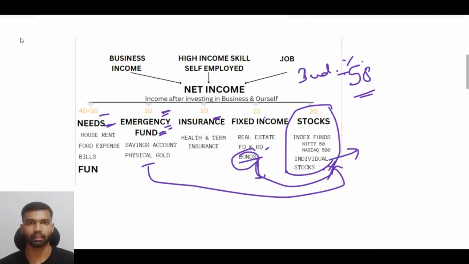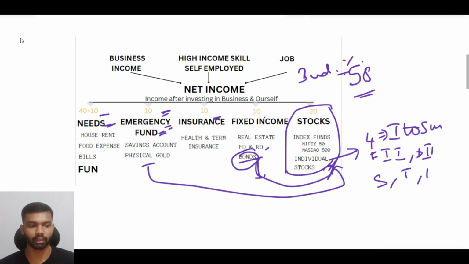In stock investing also, we don't come directly to stock investing. Rather, we have posted 4 videos for the introduction to the stock market, and who the market participants are, like FII and DII. You have also seen the market participant types: scalper, trader, and investor. In that, we are in the investor category.